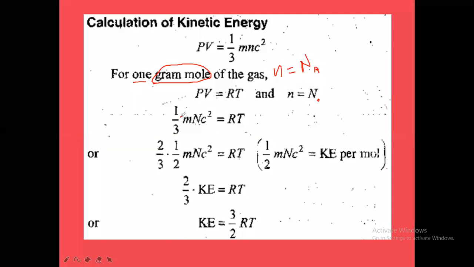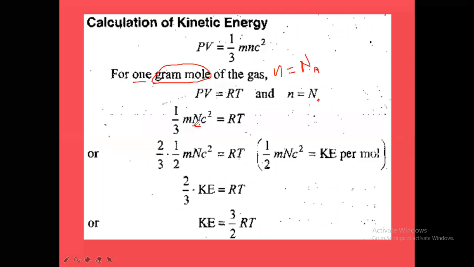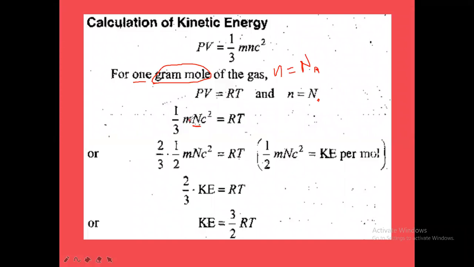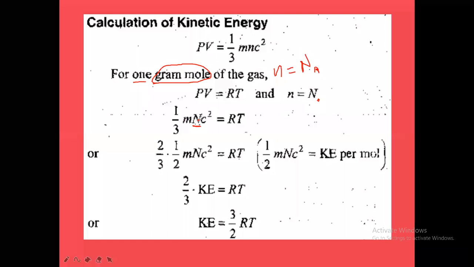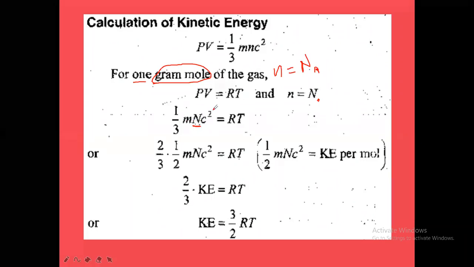Next, 1 by 3 mn c square. Here, why did we write a capital N for 1 mole? Small n, the number of molecules, is the Avogadro number. So in place of small n, the Avogadro number is written here. So it is the mass of each molecule into the Avogadro number, into c square, where c square means the square of the RMS velocity. Is that clear? That is one thing to understand.